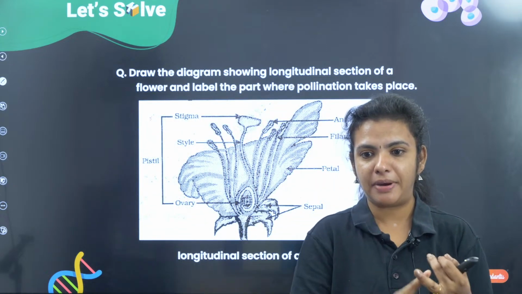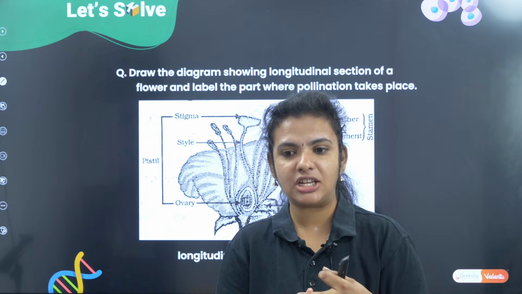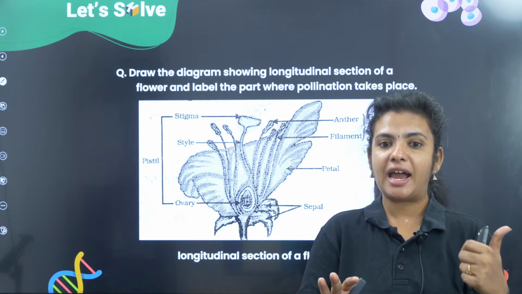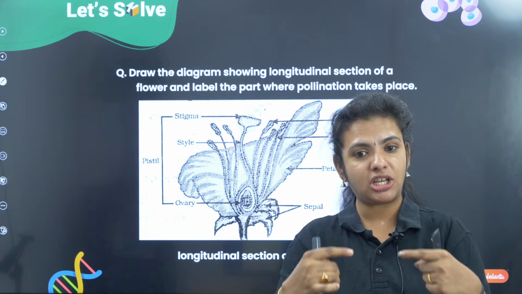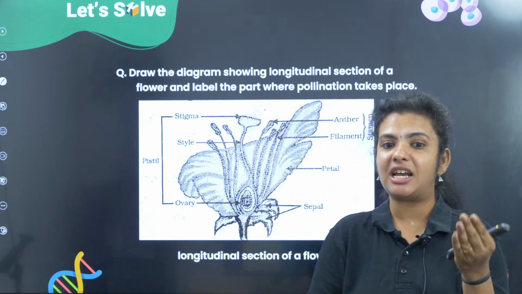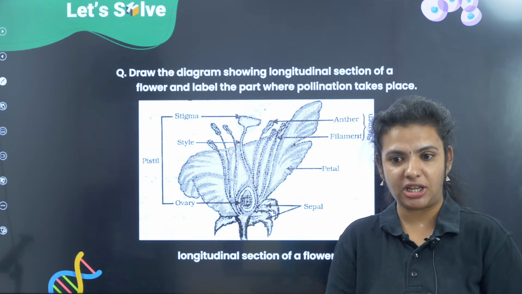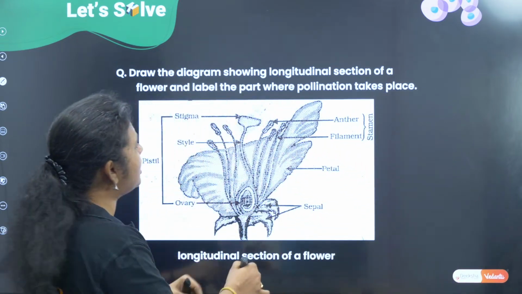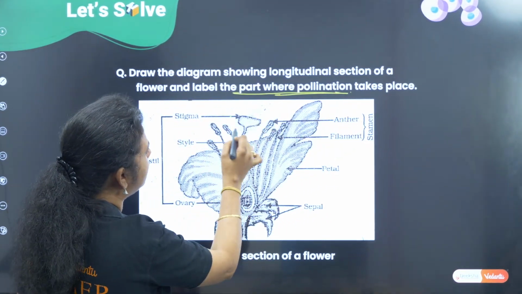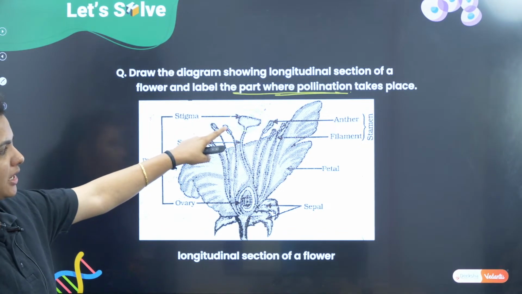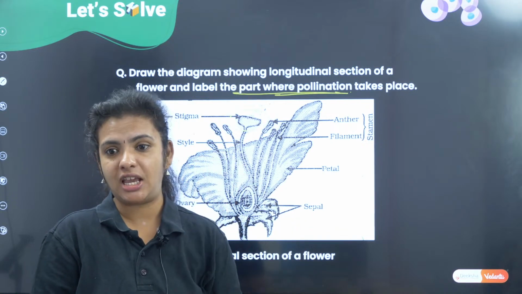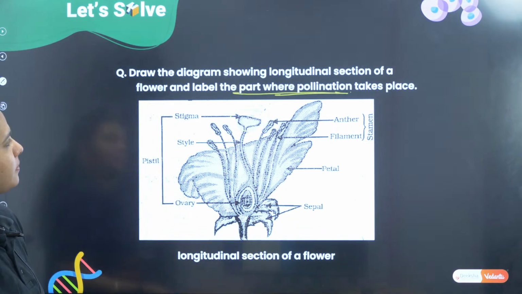Okay, sepals, petals, androecium and gynoecium. These are the four parts you are going to label, and further you can show the androecium and gynoecium parts also, that is the anther and filament together showing the stamen, and the stigma, style, ovary, ovule, that is the gynoecium, and you can say where exactly the pollination is happening. You can say that the pollen grains are falling onto the stigma here. So pollen grains falling onto the stigma, this particular portion is where the pollination is going to happen.